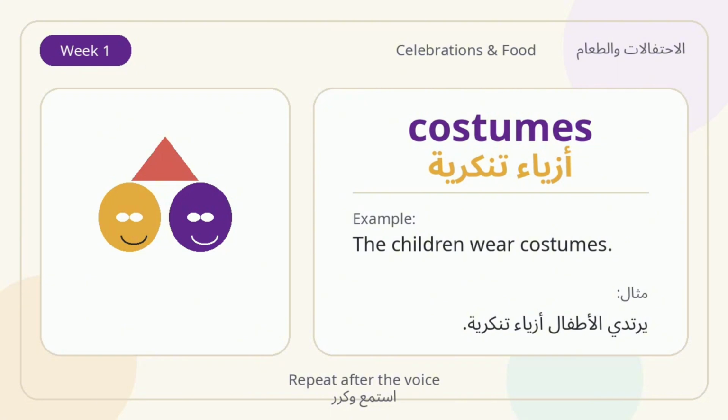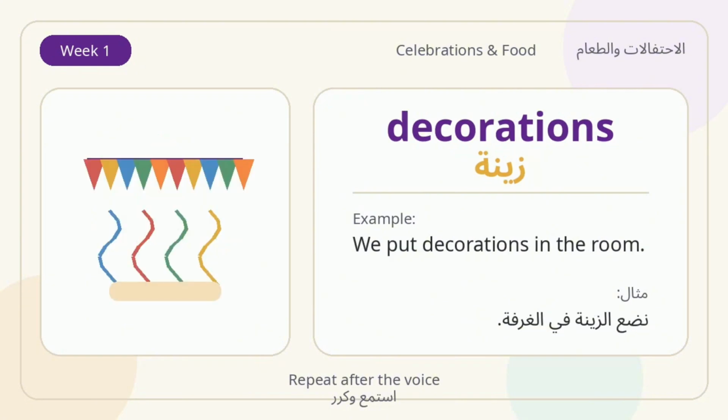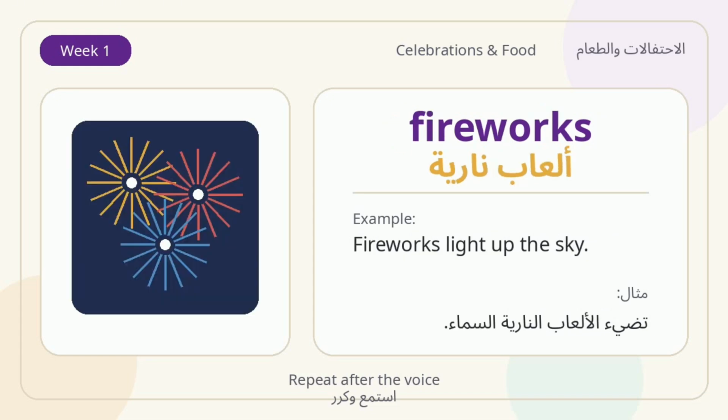Decorations. Decorations make a place look beautiful. We put decorations in the classroom. Fireworks. Fireworks are bright lights in the sky. We watch fireworks at night.